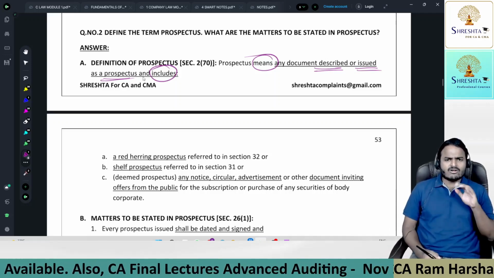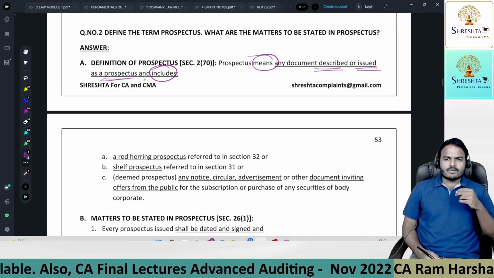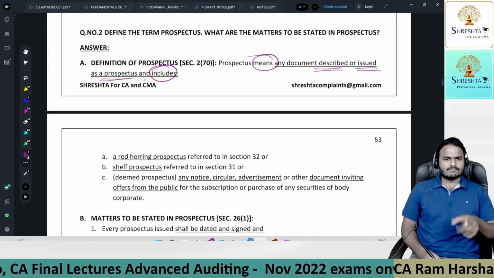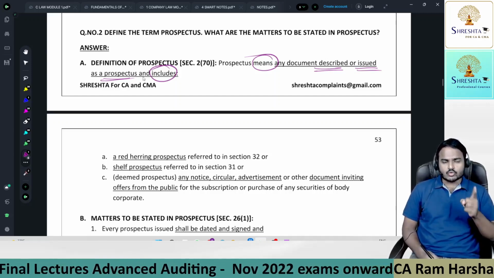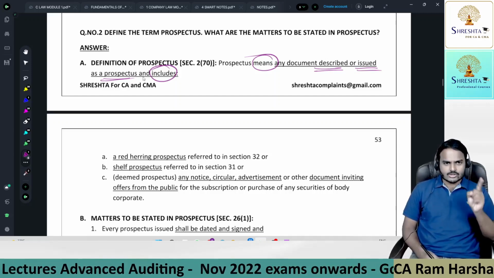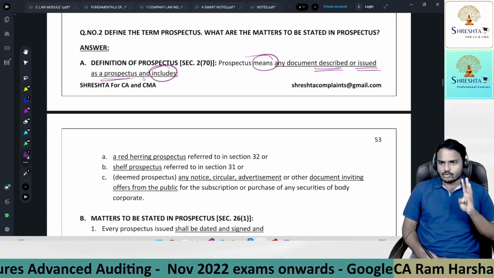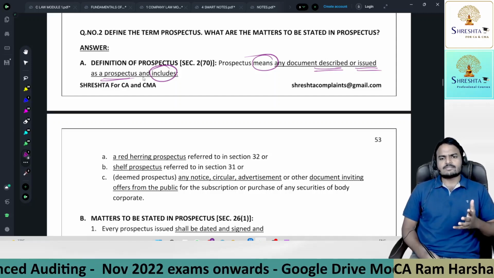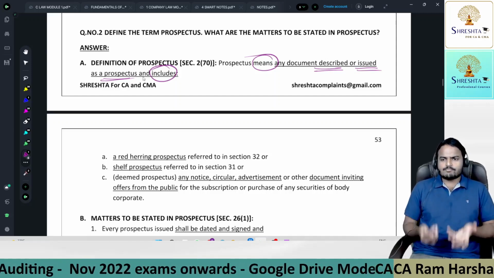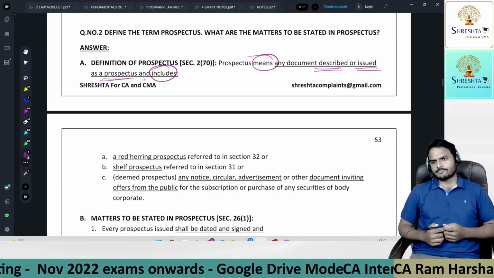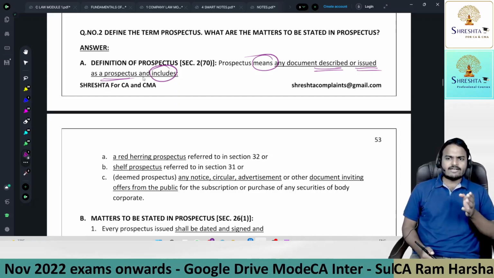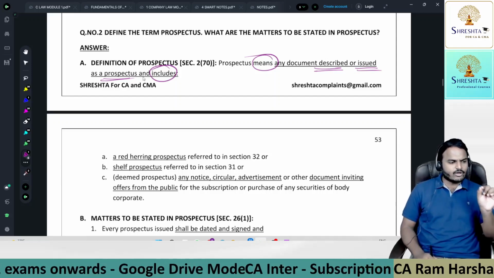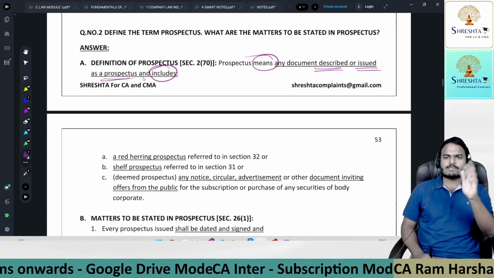So what is the need of defining prospectus? Why do we need to read the prospectus definition? Very simple. This chapter, chapter number 3 of the Companies Act 2013, is applicable to a prospectus. So the fundamental responsibility is to define a prospectus. Prospectus means any document described or issued as a prospectus. Simply, named prospectus. If any document contains the name prospectus, it is a prospectus.